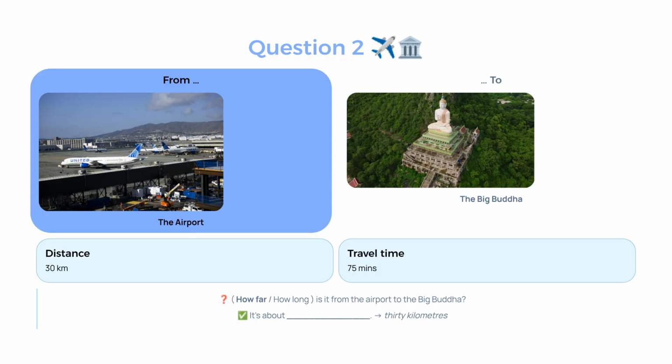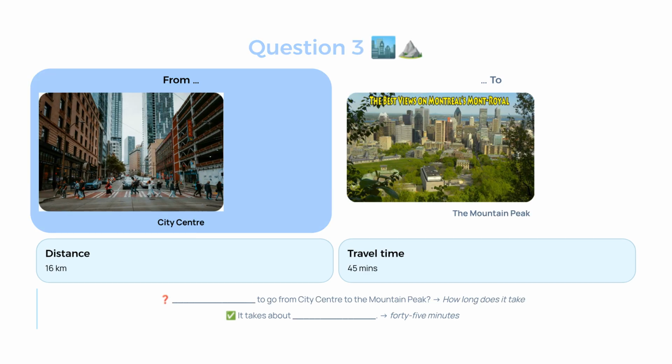Question 2. Here, we want to ask about the distance from the airport to the Big Buddha, which is 30 kilometers. Since we are asking about distance, we choose how far. The question is, how far is it from the airport to the Big Buddha? The complete answer is, it is about 30 kilometers. Question 3. The travel time from the city center to the mountain peak is 45 minutes. The question is, how long does it take to go from the city center to the mountain peak? The complete answer is, it takes about 45 minutes.